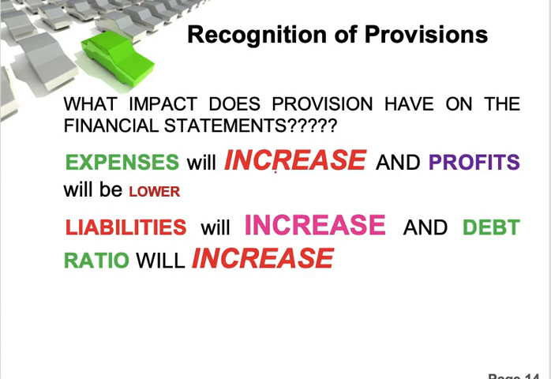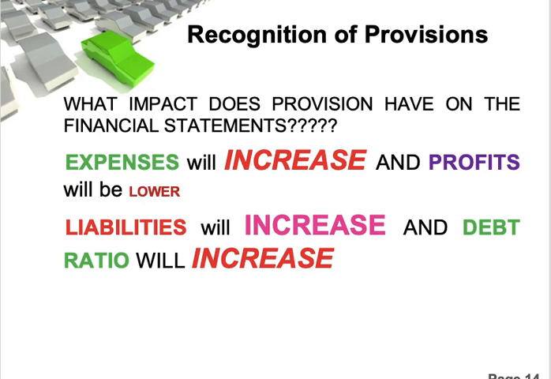For example, just now, warranty repairs. The journal entry would be debit warranty repairs expenses, credit provision for warranty. So debit warranty repair is a debit expense, so your expenses increase, and when you credit provision, that means your liability increases. So when expenses increase, the profit will be lower and liability will increase, and your debt ratio will also increase. So this is the impact.